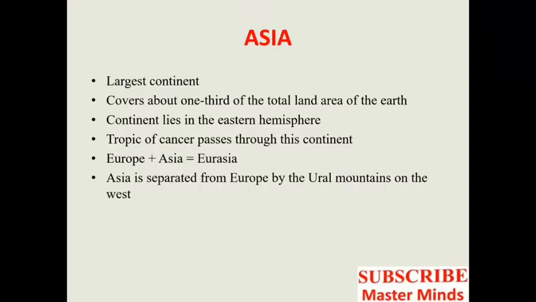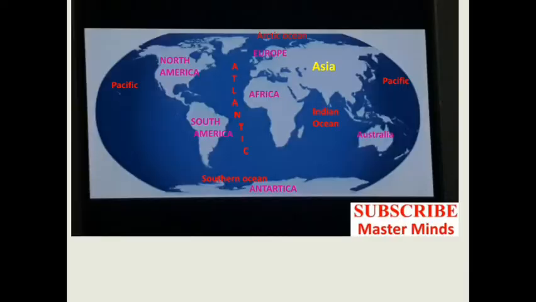First we can study about the continent Asia. It is the largest continent. Among the 7 continents, Asia is the largest and it covers about 1/3 of the total land area of the earth. And this continent lies in the eastern hemisphere. From this figure, you can see the longitudes divide the globe into Western hemisphere and Eastern hemisphere.